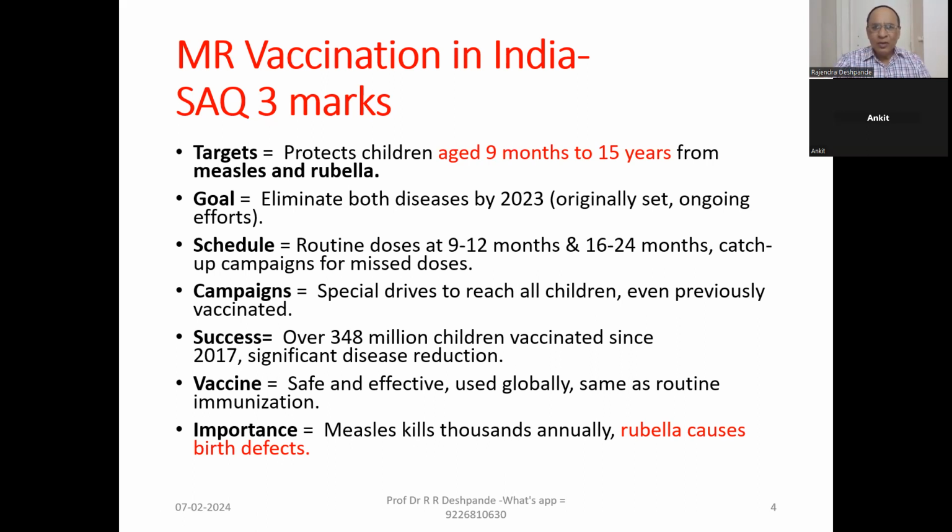Why should we give it? The goal, according to WHO, was to eliminate both these diseases by 2023. Originally it was thought about 5 years back, but unfortunately they are not totally eradicated. Today we have 2024.